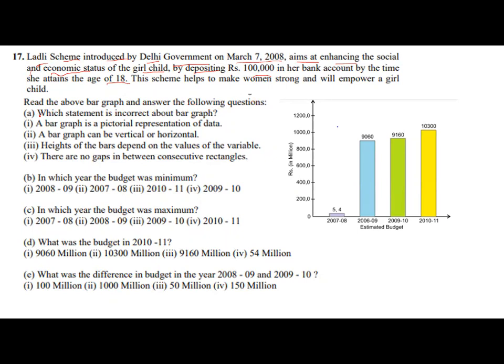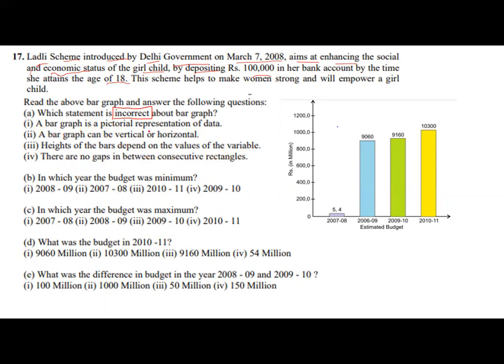First is part A, which statement is incorrect about the bar graph. So emphasize this word. You have to identify incorrect, not the correct. First, a bar graph is a pictorial representation of data. A bar graph can be vertical or horizontal. Heights of the bar graph depend on the value of the variable. There are no gaps between the consecutive rectangles. So which part is incorrect? Is one incorrect or correct?